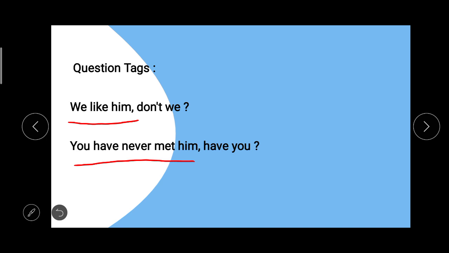Similarly, the second sentence is a negative one, so we have put a helping verb from the sentence which is given here, and a pronoun, and at last we have put a question mark. So students, you can see that we have made some mini questions at the end of the statements, and this is called question tags.